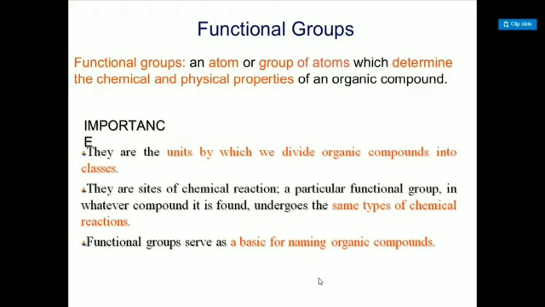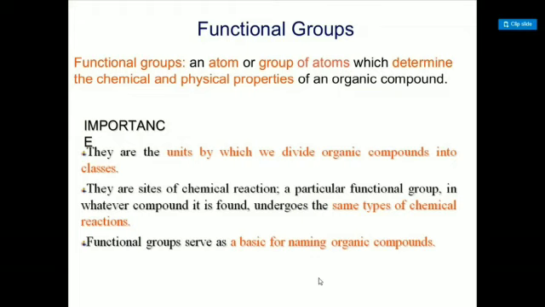Next is functional groups. A functional group is an atom or group of atoms which determines the chemical and physical properties of an organic compound. Importance: they are the units by which organic compounds are divided into classes.